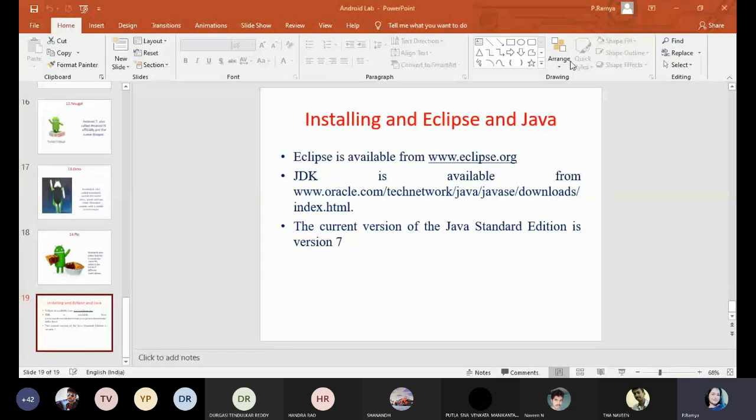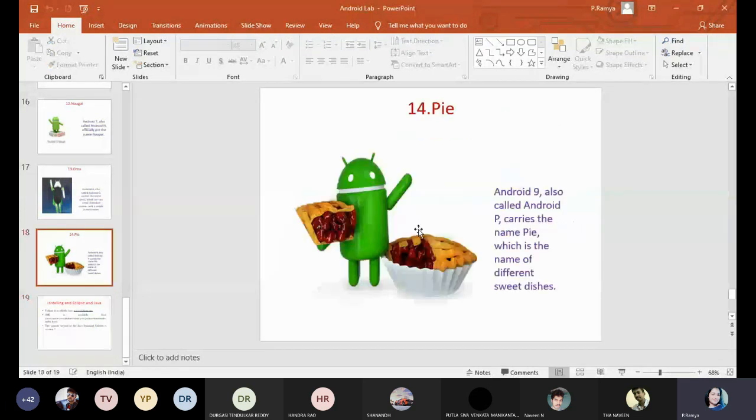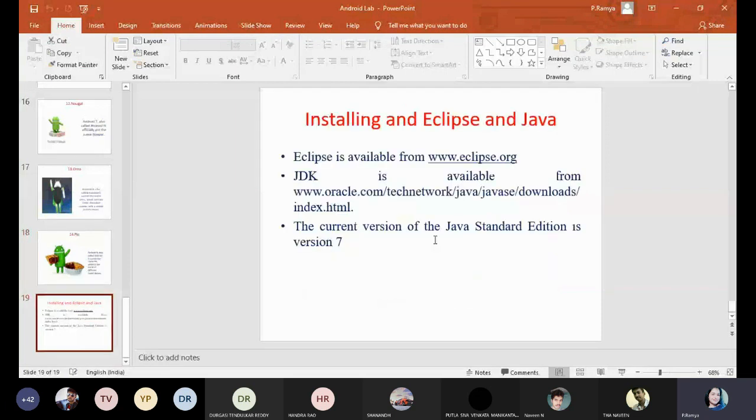Is my screen visible to everyone? I think so. Okay. So Android is nothing but Eclipse simply. If you want to work with the Android platform, before that you need to install Eclipse as a platform in your laptop. Eclipse has 2 versions, 32-bit or 64-bit, depending on your laptop. If your laptop is 32-bit, you install the 32-bit software. If it is 64-bit, you install 64-bit. Both are available.